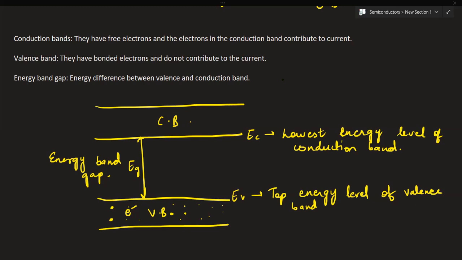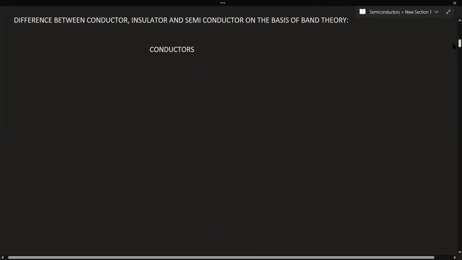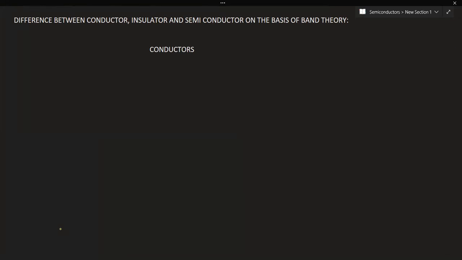Now see, this is the basic definition of what conduction bands and valence bands are, and the energy gap between them, which is known as the energy band gap. Now see, we classify insulators, semiconductors and conductors on the basis of band theory only. So what is the difference between conductors, insulators, and semiconductors on the basis of band theory? Either the conduction band gets filled, or the valence band gets filled, or the energy gap between these two can vary. All three make the difference between them.